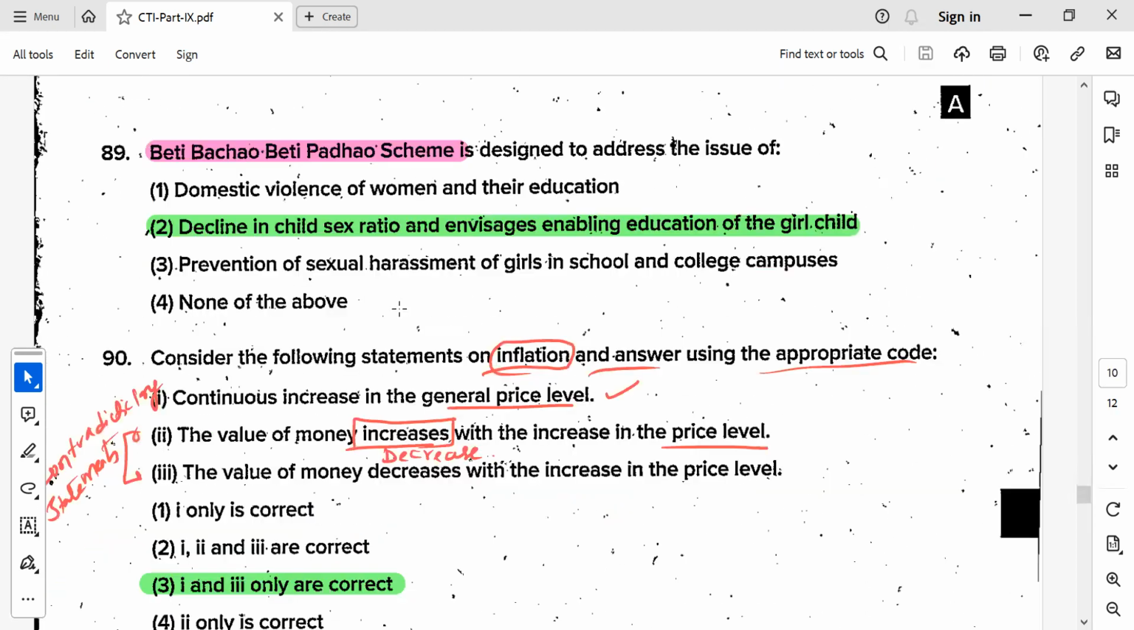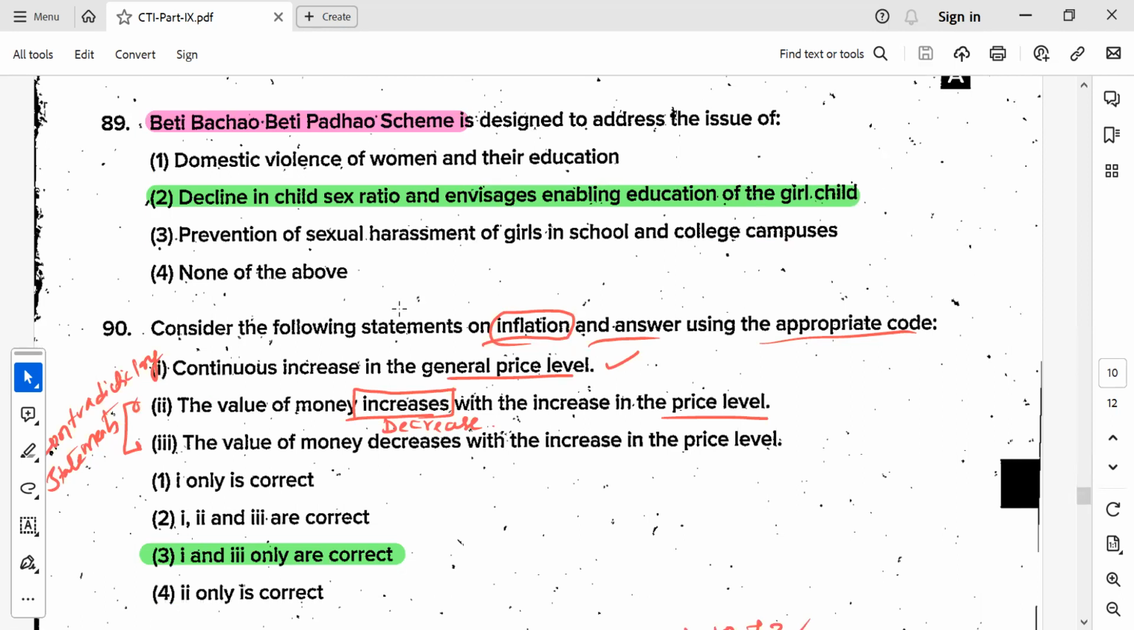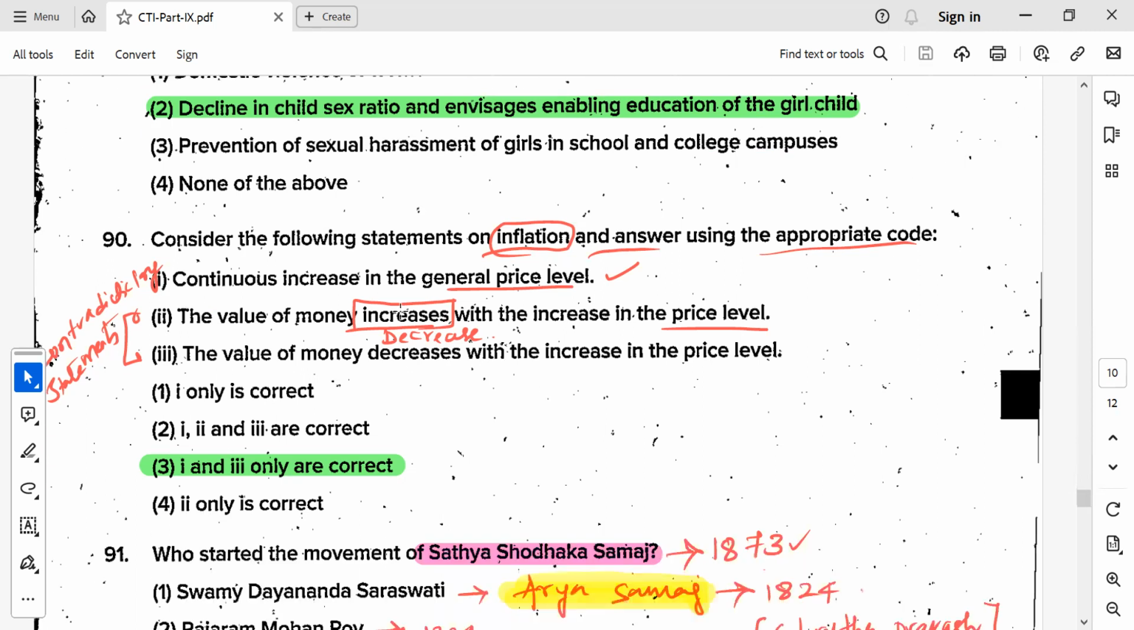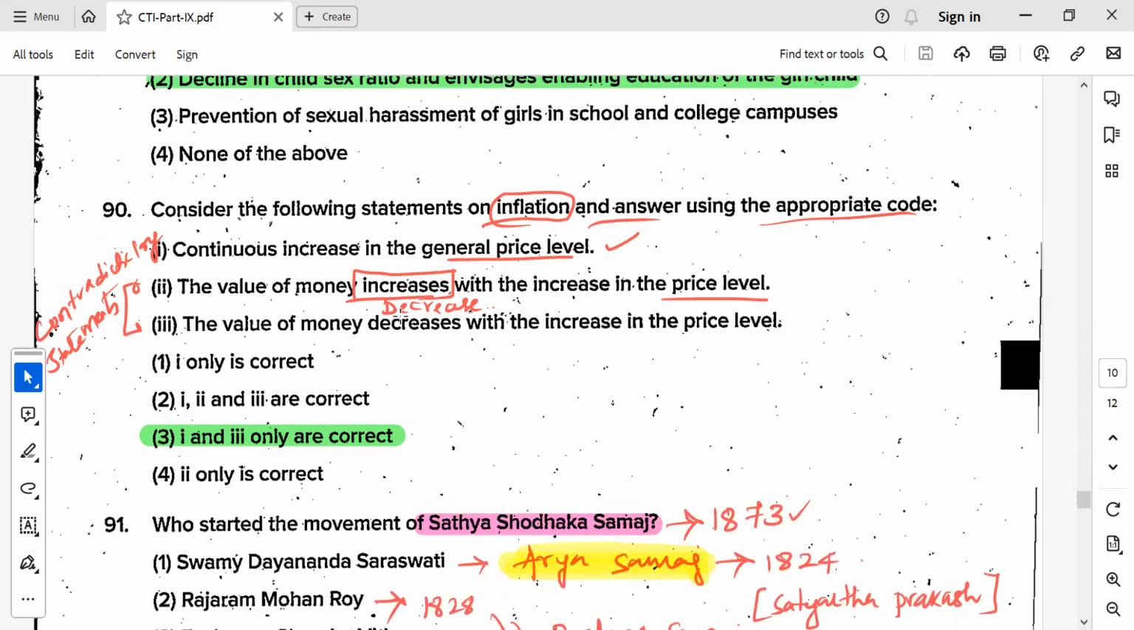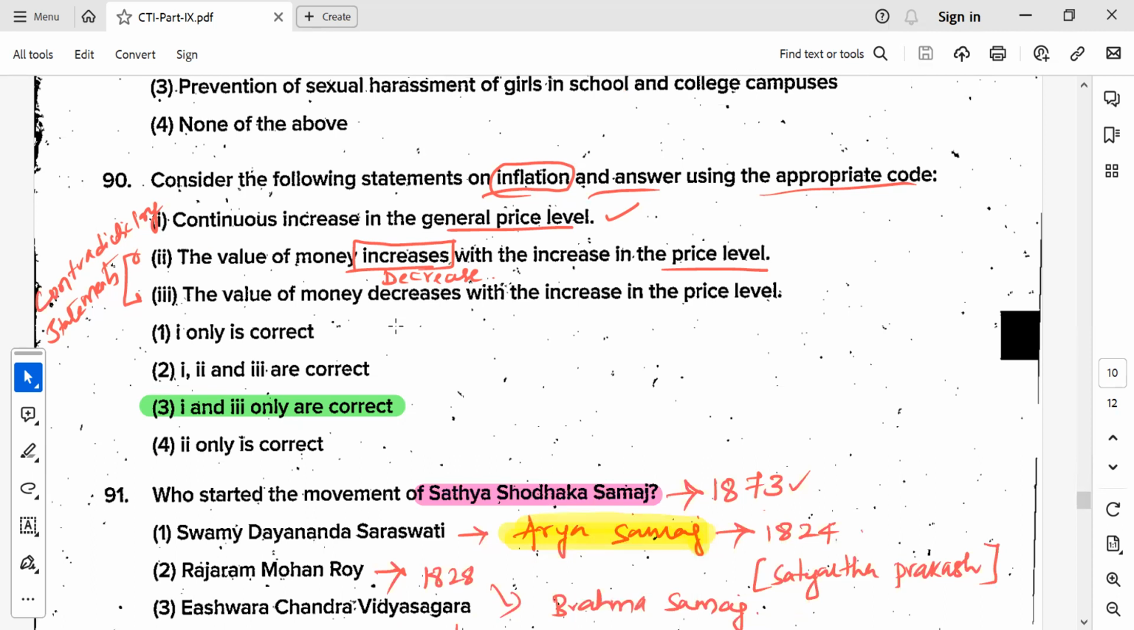All are correct. So Beti Bachao, Beti Padhao scheme. Of course, you know these two: declining CSR and enabling education for the girl child. So very simple. So this I have to tell you some logic here.